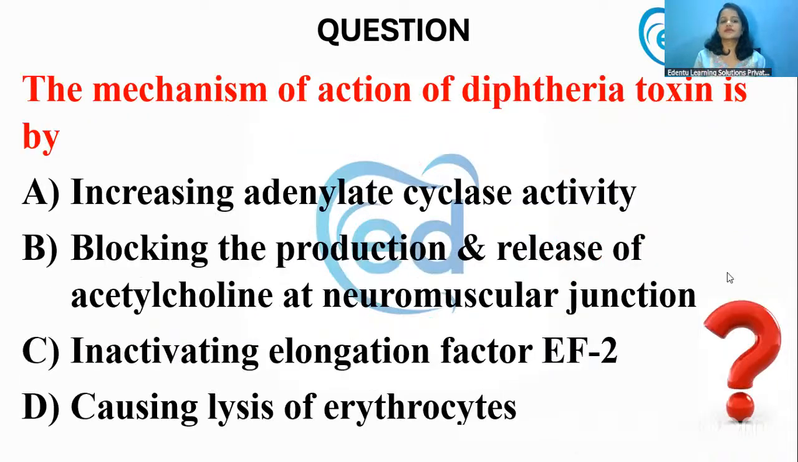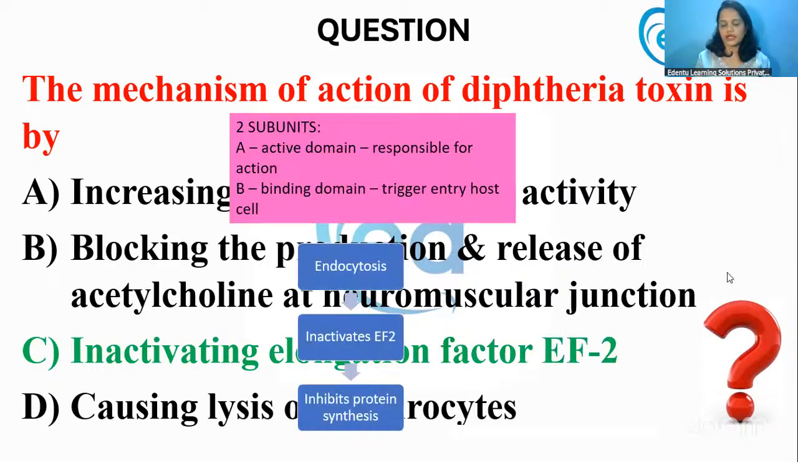Now, next question. The mechanism of action of diphtheria toxin is by... How does the diphtheria toxin act? Is it by increasing the adenylate cyclase activity, or by blocking the production and release of acetylcholine at the neuromuscular junction, or by inactivating elongation factor 2 and causing lysis of erythrocytes? Yes, again, Dr. Kartika, you are right. It is by inactivating elongation factor EF2. Like I had already mentioned, there are two subunits. Fragment A, action. B, binding. It will undergo endocytosis and it will inactivate the EF2.